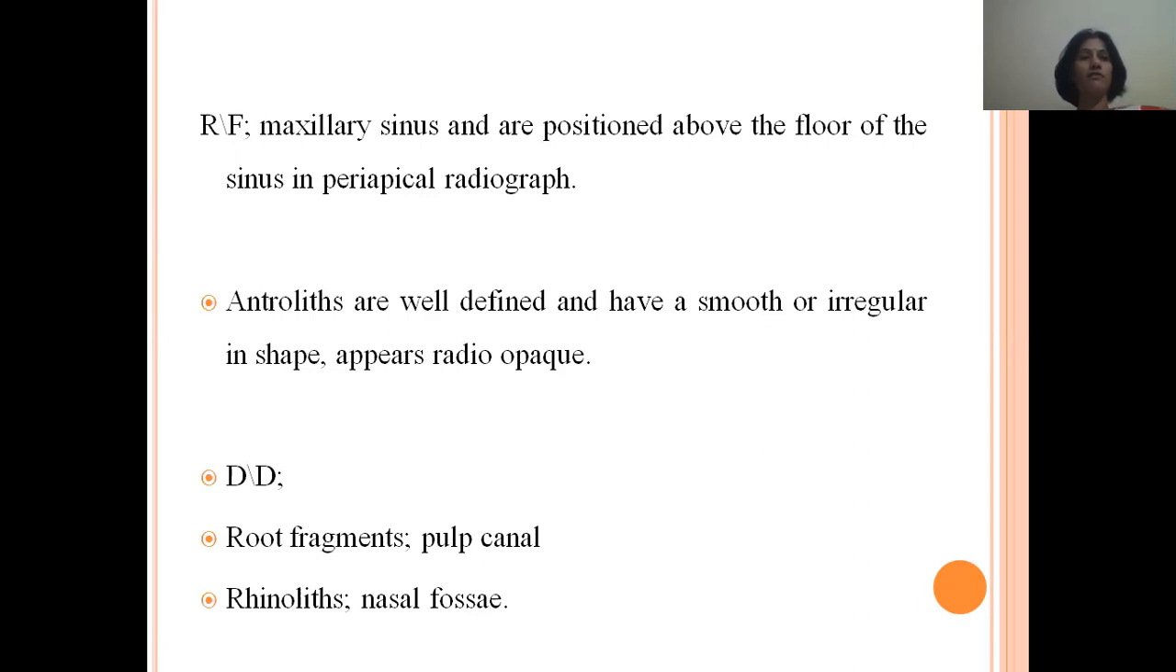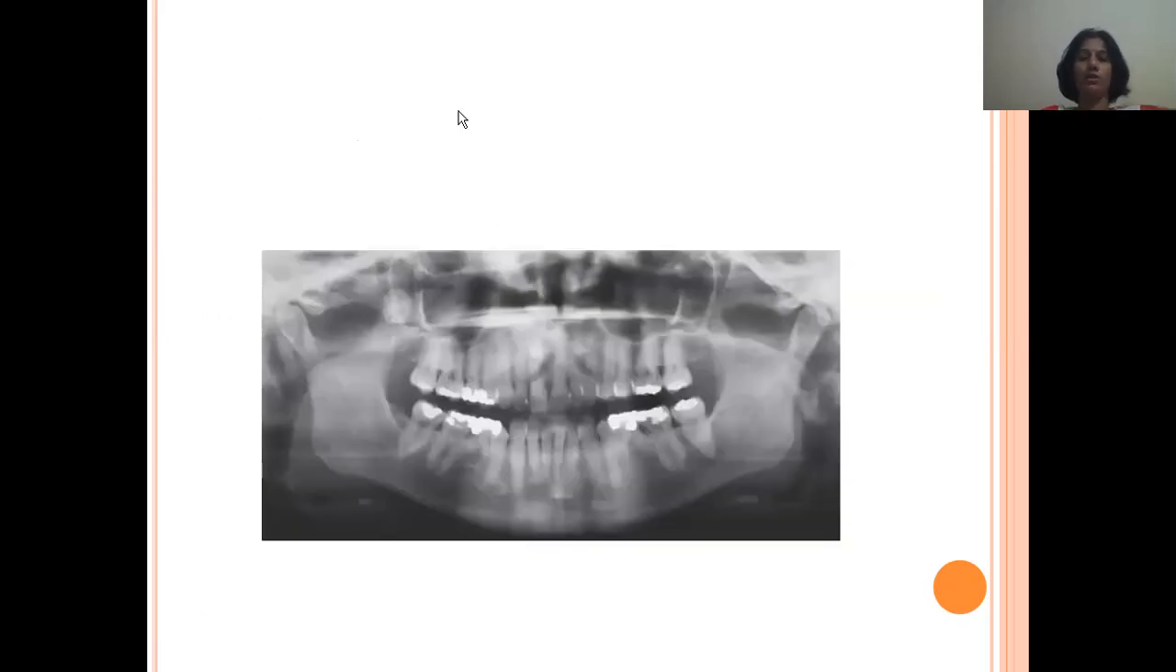Coming to the radiographic features of antroliths, they usually occur in the maxillary sinus and are always positioned above the floor of the sinus in case of periapical radiograph. They are well defined, smooth or irregular in shape, and appear radiopaque. The differential diagnosis for antroliths is root fragments or rhinoliths. The rhinoliths usually occur in the nasal cavity. So as we see in this orthopantomogram or OPG, we'll see a well-defined radiopaque mass on the distal wall of the sinus.